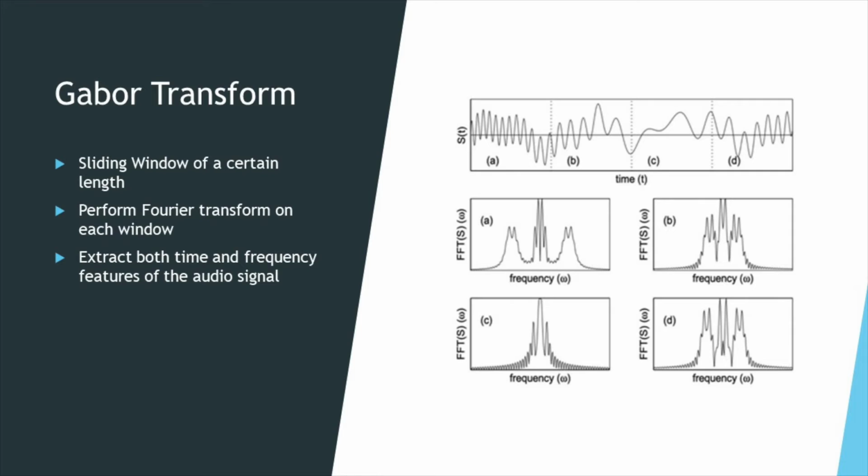If the segmentation interval is small enough, we can then approximately figure out the time point of that particular neighborhood of frequency components. By changing the window length and how fast the window moves over the signal, we can obtain different angles and perspectives of the same signal. The figure shown in this slide gives an overview of how the Gabor transform applies a window to divide a signal into different subsets.